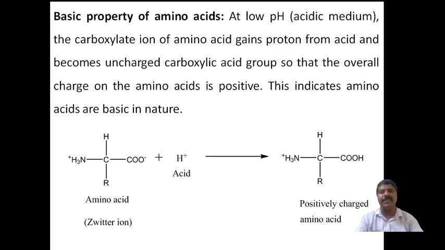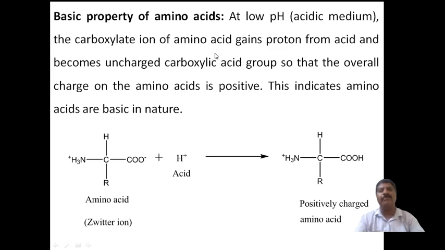An acid is a substance which donates the proton, according to Lowry and Bronsted. Acid and base differ by only a proton, and that is called the Lowry acid and base theory. And this applies here at a very low pH value, in acidic medium.